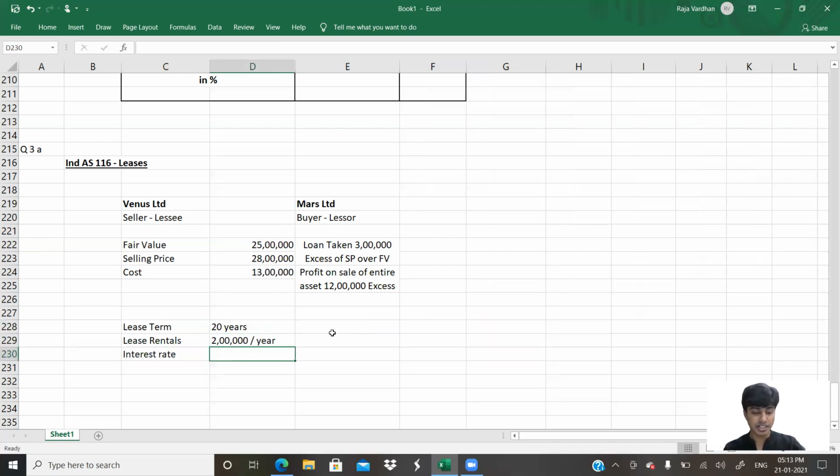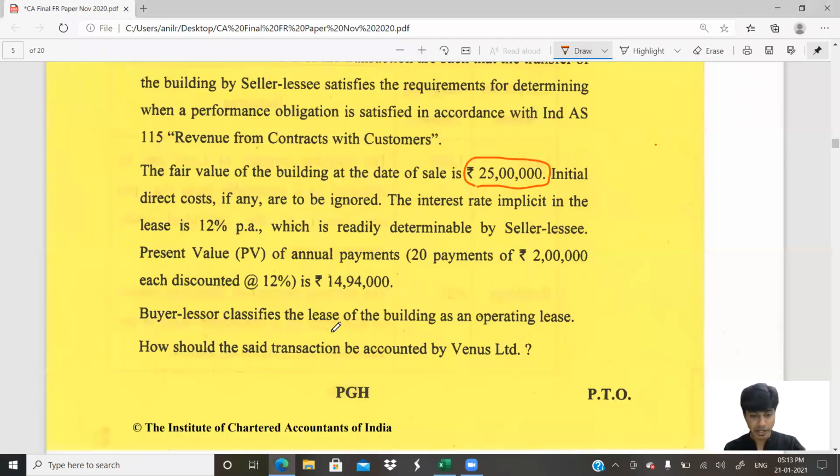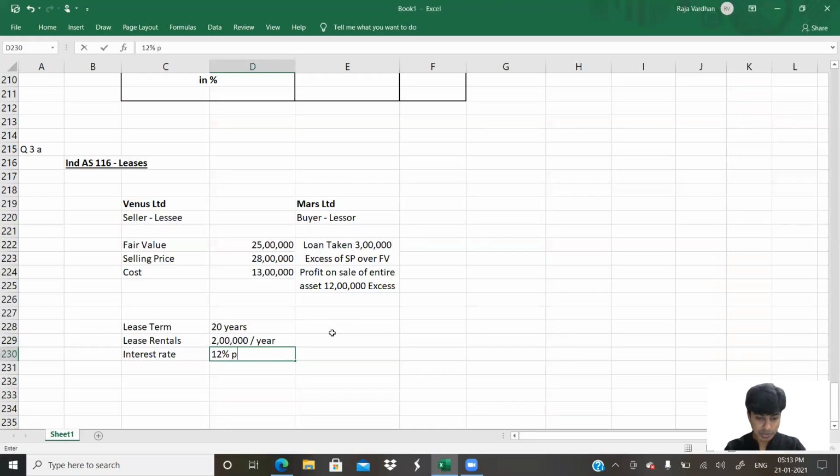Interest rate, implicit interest rate is how much? 12% per annum. Obviously per annum. So I would have to write year 1, 2, 3, 4, 5, 6, 7, 8, 9, 10, like that for 20 years. Write 2 lakh, 2 lakh, 2 lakh, 2 lakh.